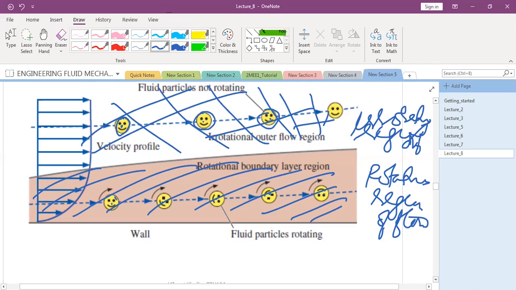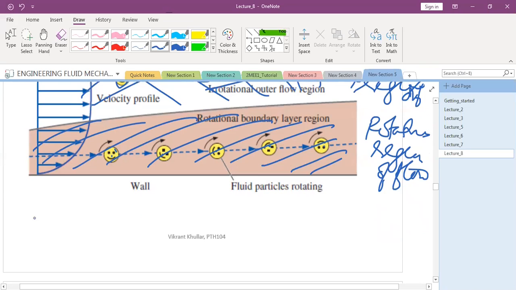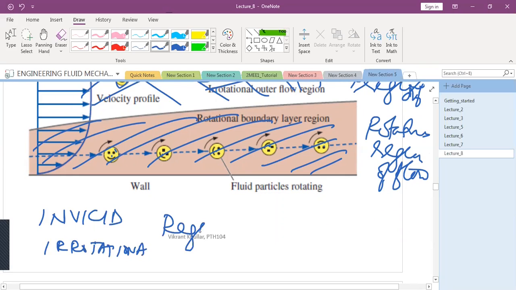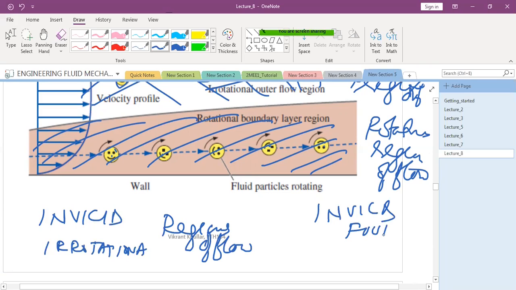So please remember, we always have inviscid, irrotational regions of flow. We cannot have inviscid fluid or irrotational fluid.